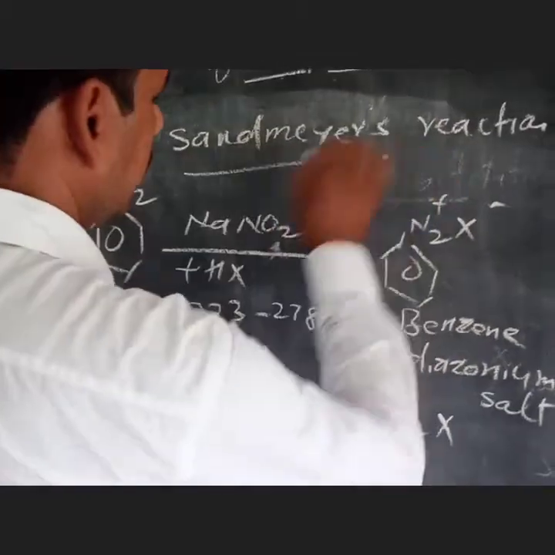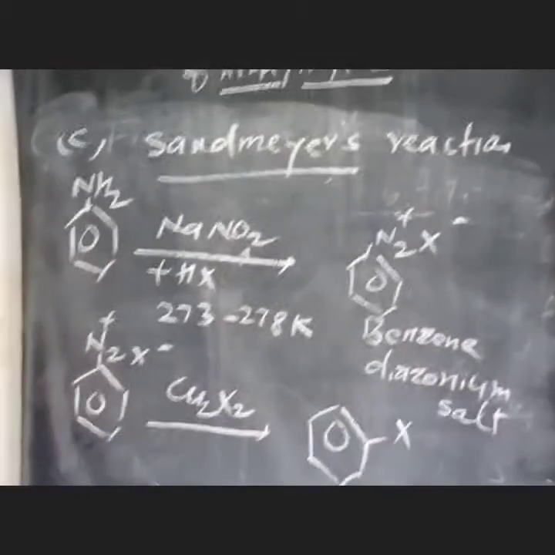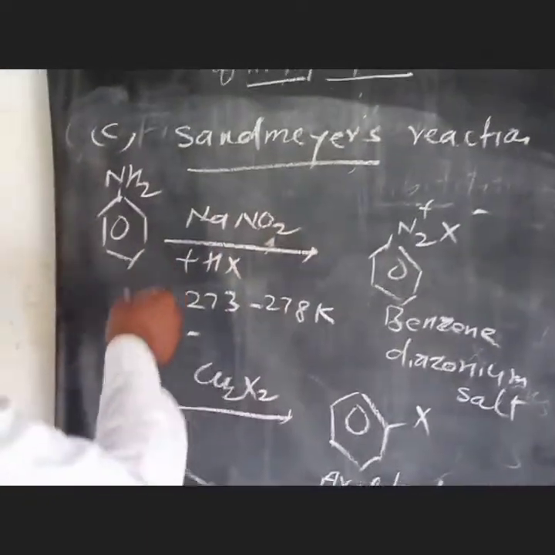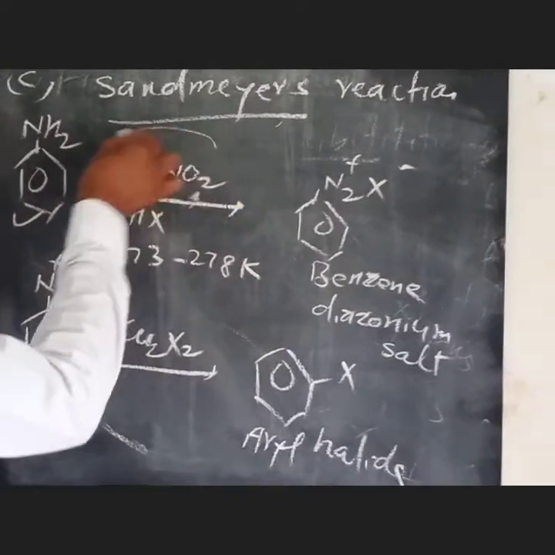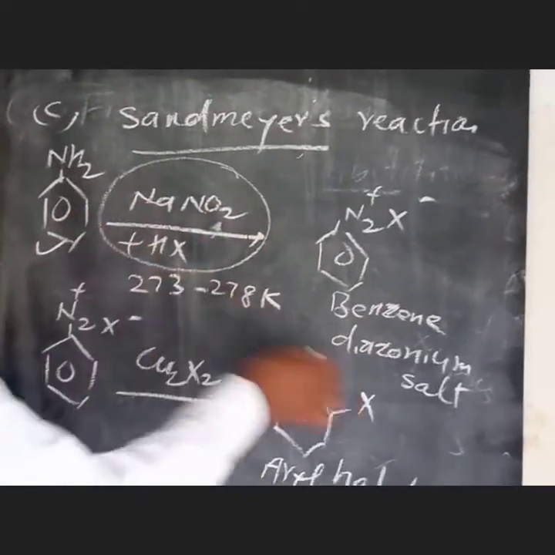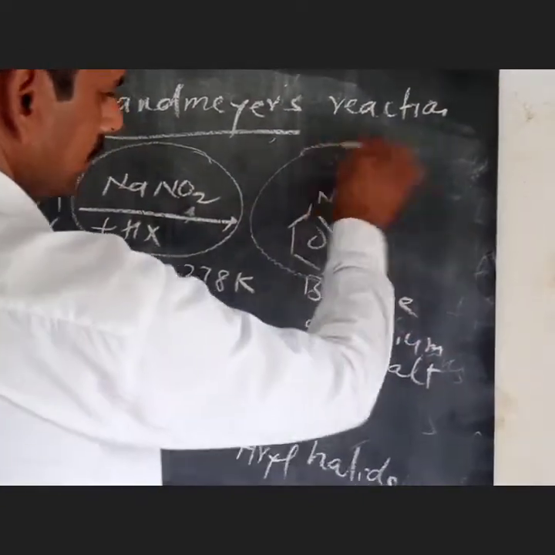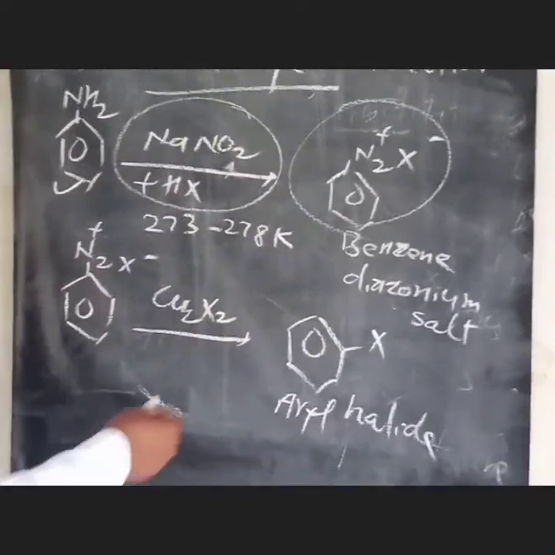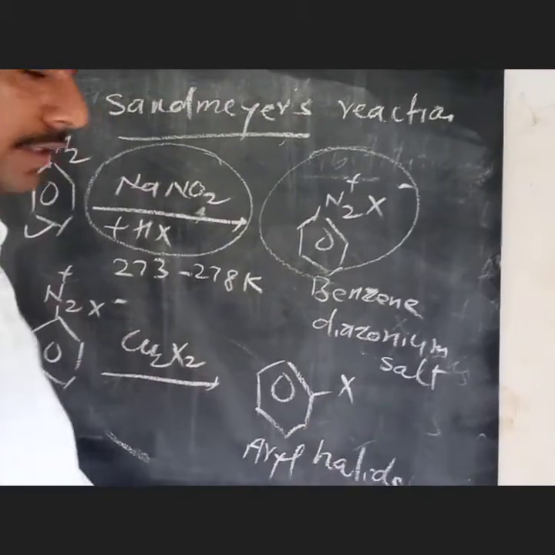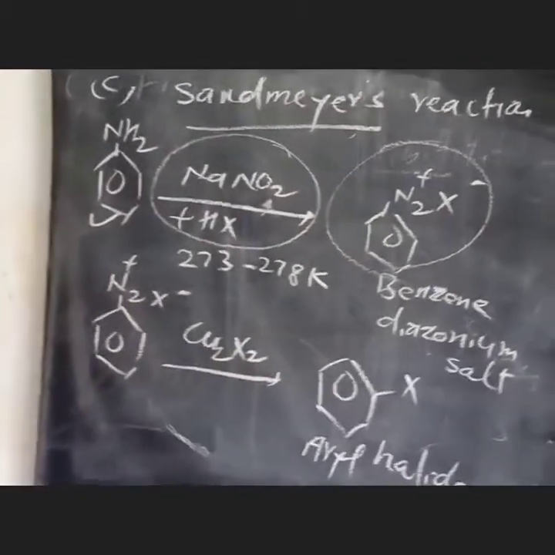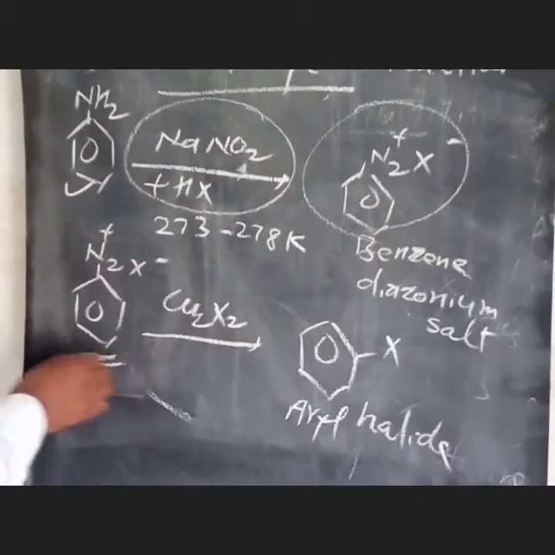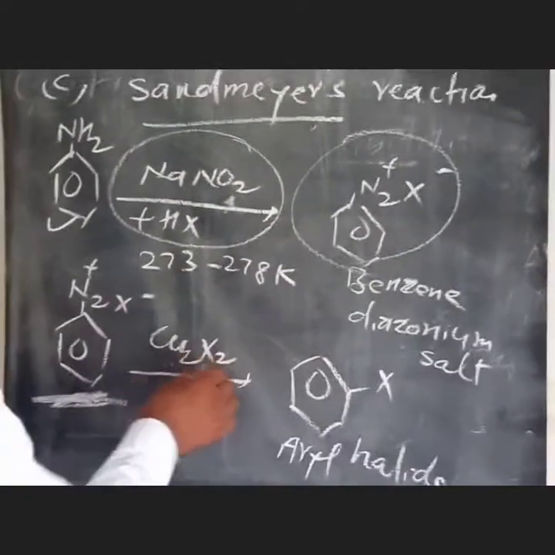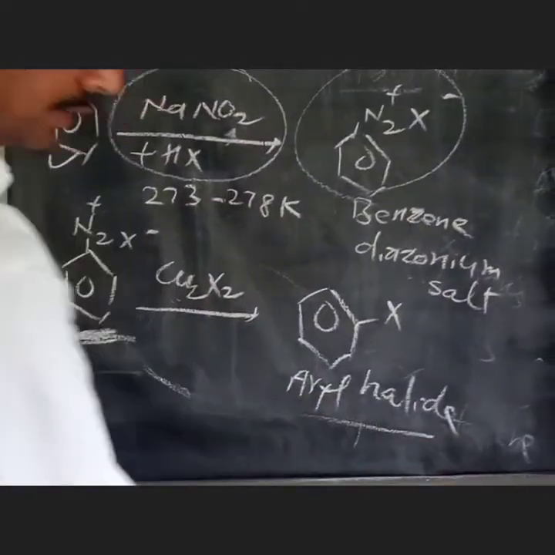So the Sandmeyer reaction is also used in the preparation of aryl halides. Firstly, a primary amine reacts with sodium nitrite and halogen acid to form benzene diazonium salt, a very important salt which is also used in the preparation of various organic compounds. And benzene diazonium chloride, the benzene diazonium salt, reacts with cuprous halide and produces aryl halides.